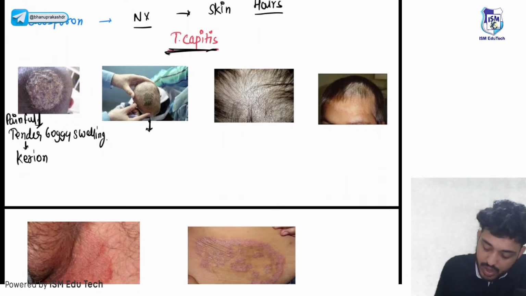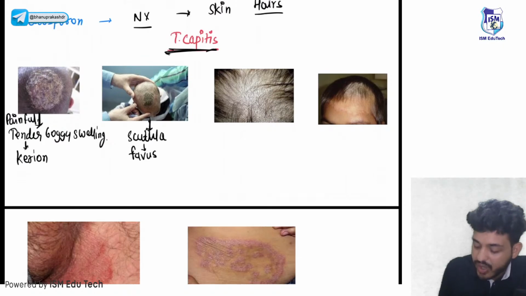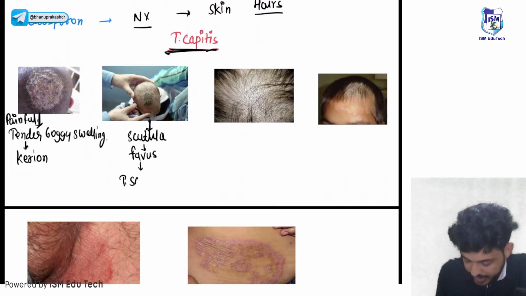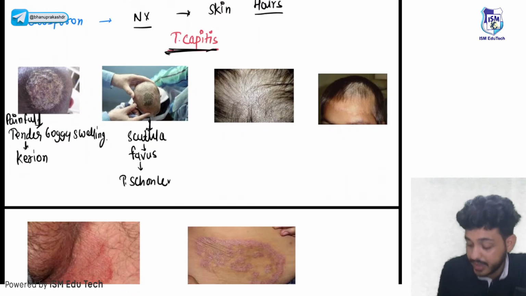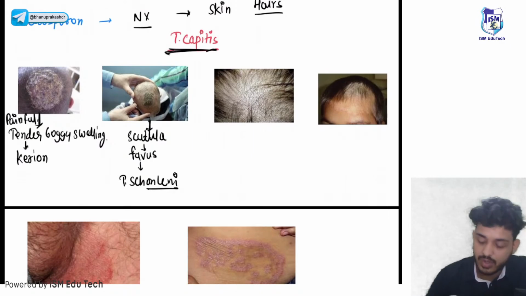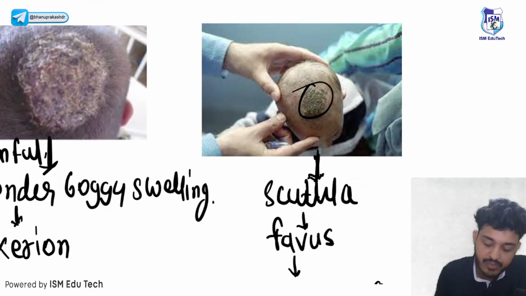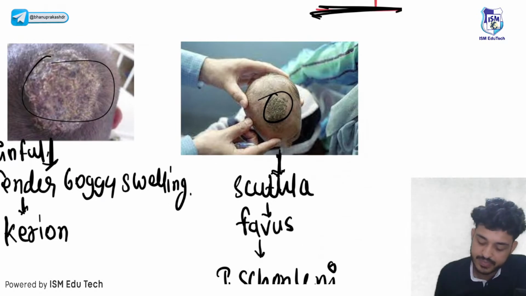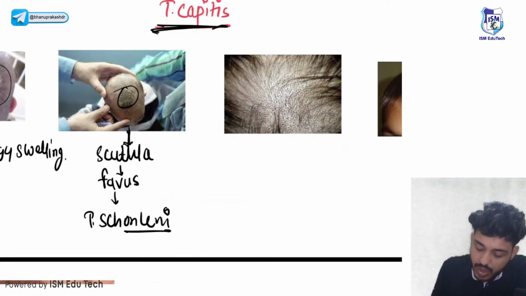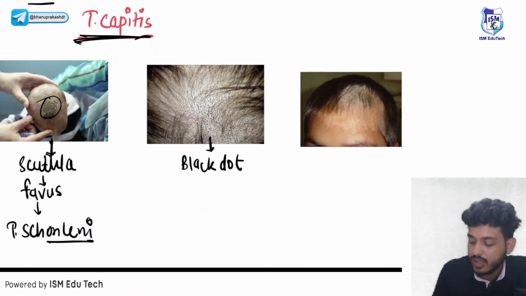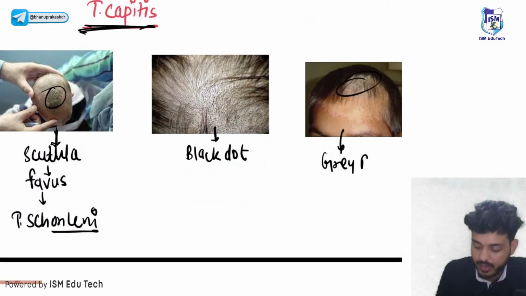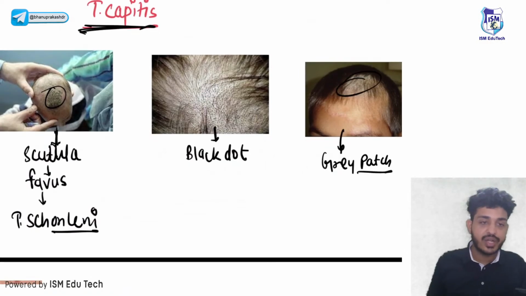Second thing is your scutula, or you can call it favus. The causative organism will be Trichophyton schoenleinii. That is the causative organism for favus. Look here, this is your crusting. Here will be painful boggy swelling. There will be pus, and that will be painful. This is your black dot, and this one is your gray patch. So basically these are your tinea infections.